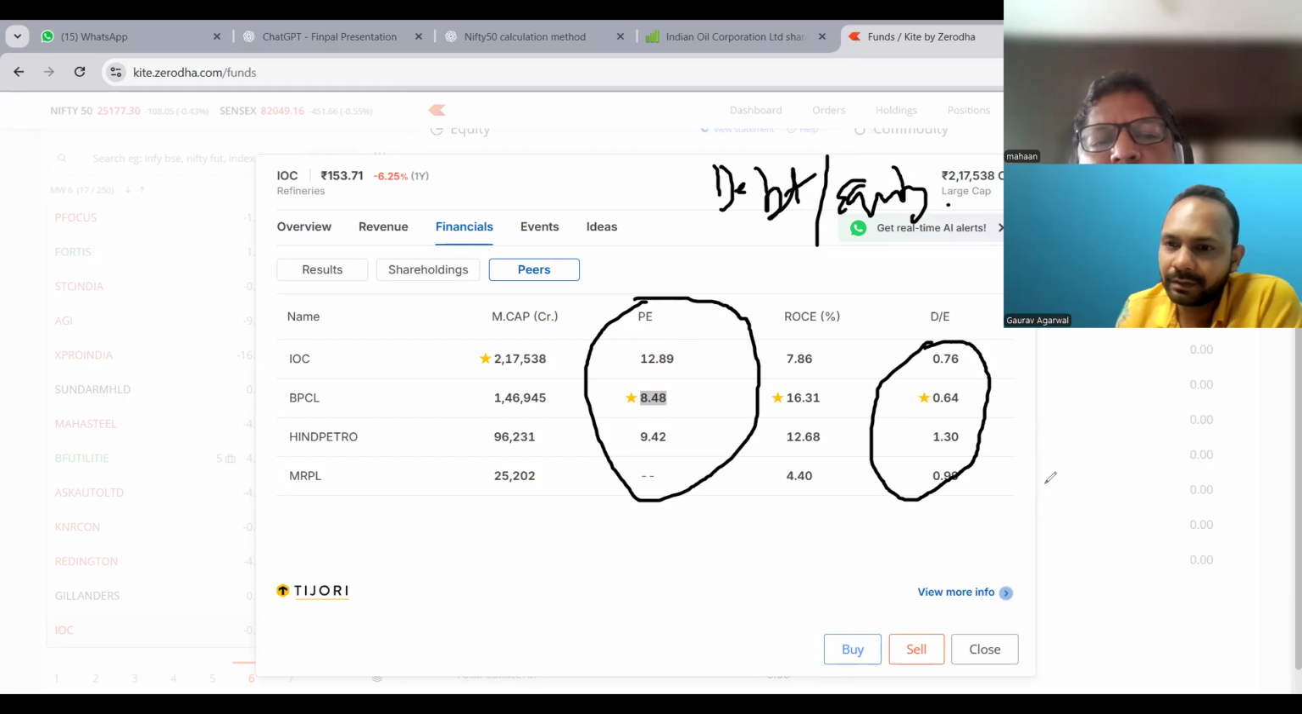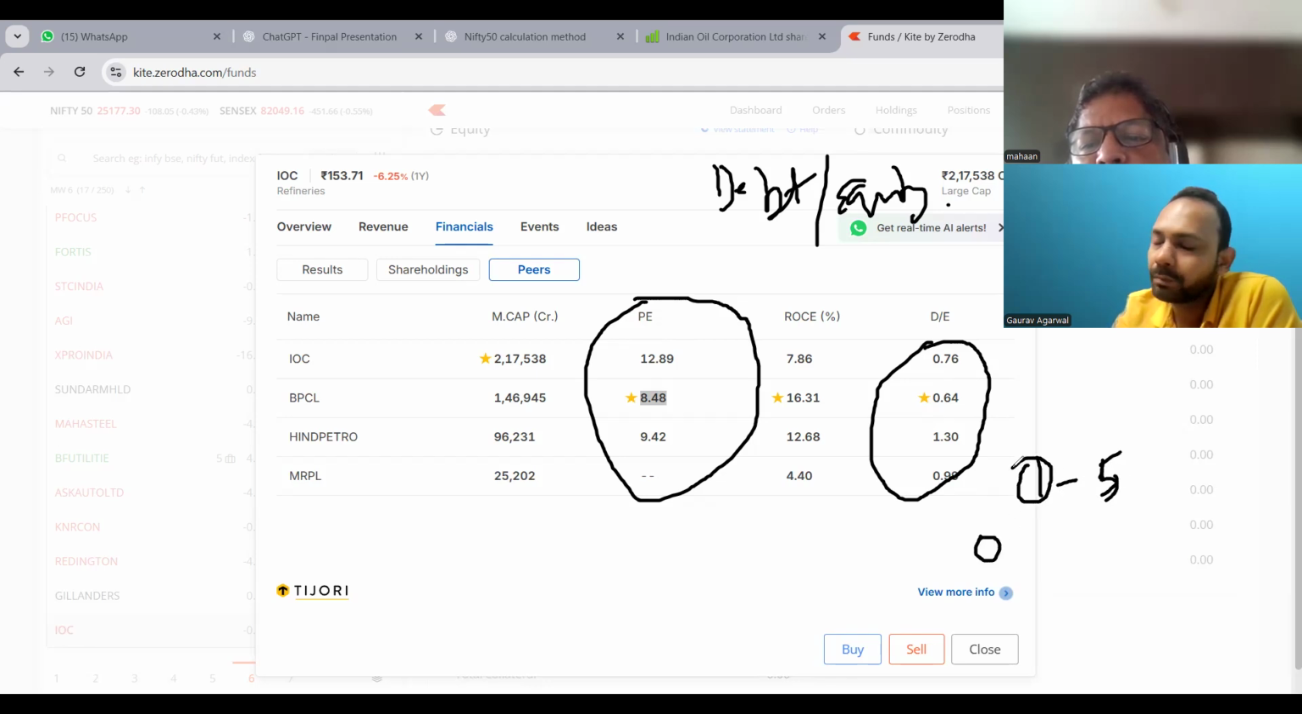That means Hindustan Petroleum is 1 lakh crore, the debt is 1 lakh 30,000. No, this is not in money, this is not in lakhs or crores. This is a percentage they have calculated. It can go from 0 to 5. The company which has the least, if you see this, 0.64, that means it is the best to invest in based on the debt to equity ratio.